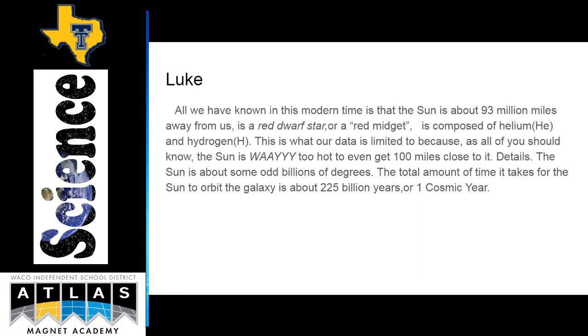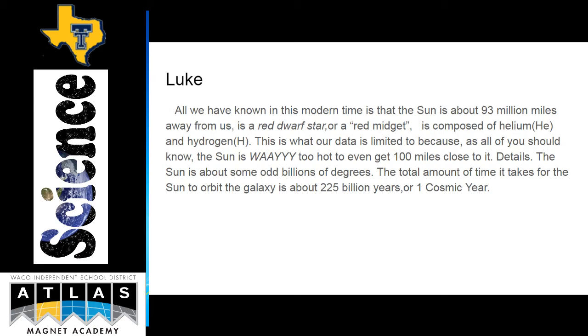All we have known in this modern time, with our modern technology, as far advanced as we are, we can estimate it's about 93 million miles away from us. So it is a red dwarf star, or sometimes called a red midget. It's composed of helium and hydrogen, and this is why our data is limited. It's because the Sun's way too hot, like you can't even get 100 miles away from it.